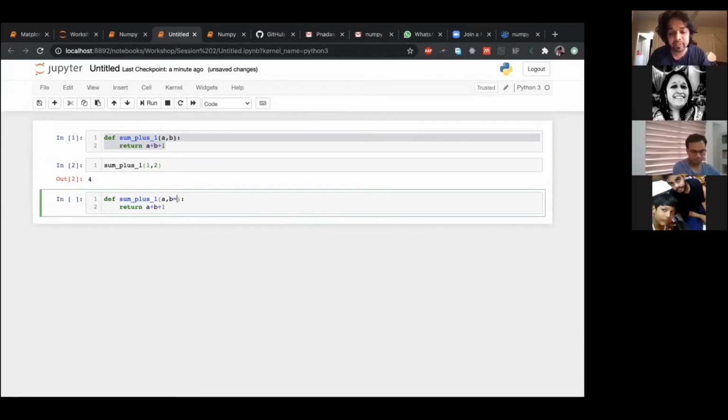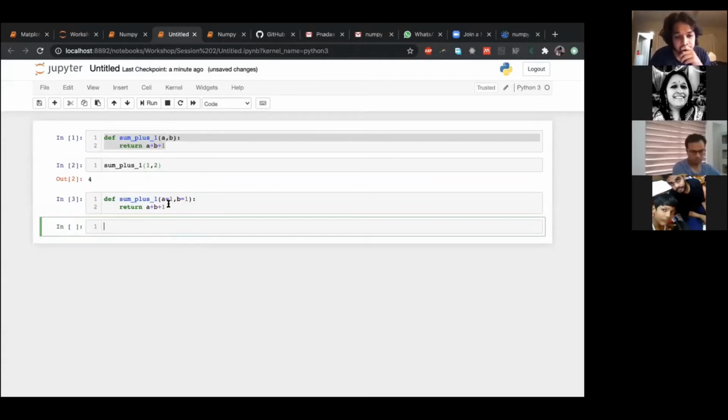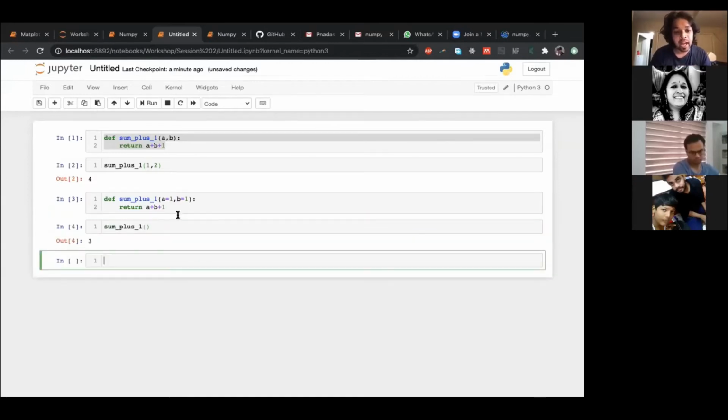But what I can do in Python, and it's pretty useful, is give default values. So when I define another function like this, and I say A is equal to 1, B is equal to 1, and then I call sum plus 1, I needn't specify the value of A and B. It automatically takes it to be 1 for both of them, so it returns 3.